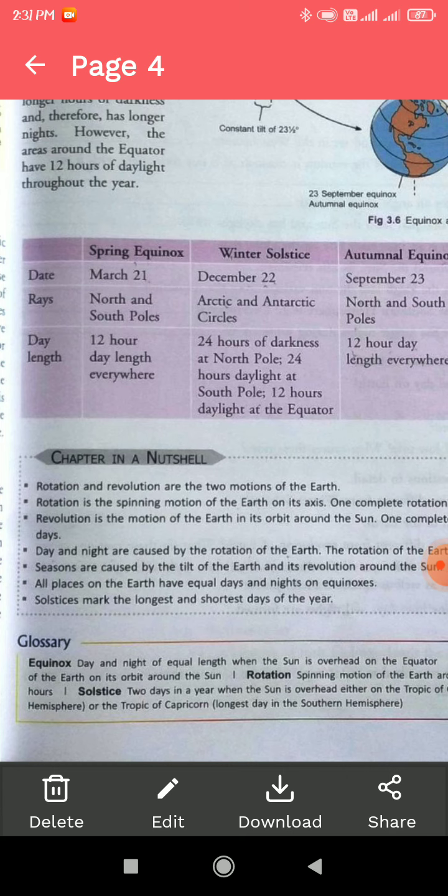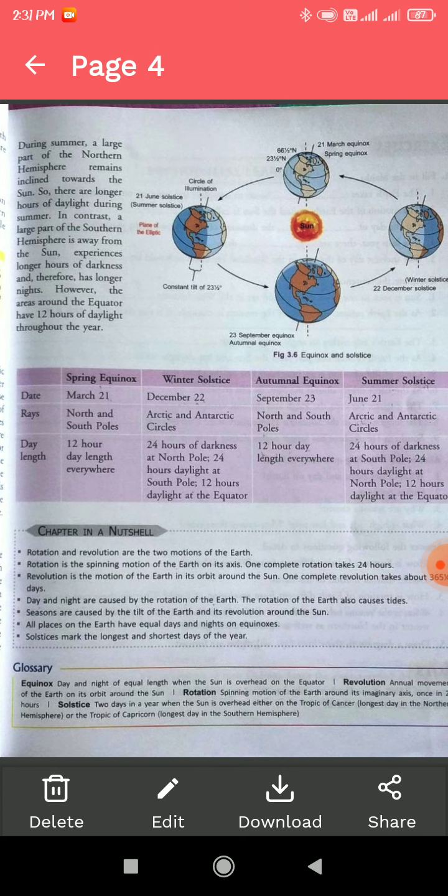This is the table, a very important table given in this chapter. So we should always remember that the spring equinox happens on 21st of March. Winter solstice happens on 22nd of December. Autumnal equinox happens on 23rd of September. Summer solstice occurs on 21st of June.